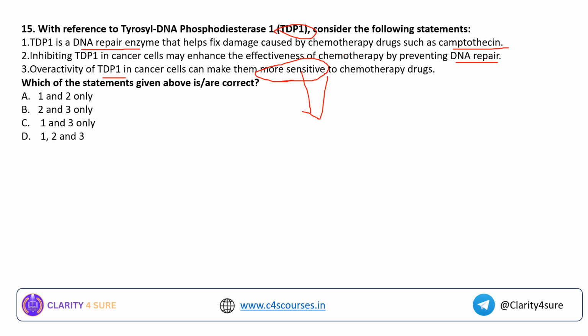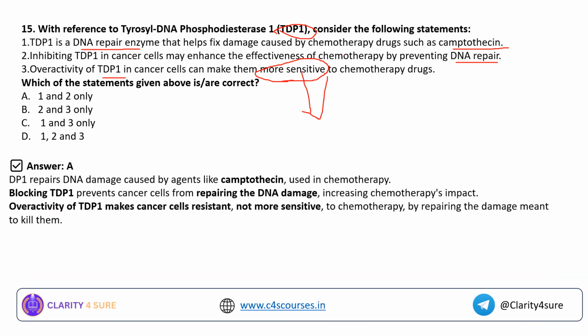So scientists have decided to target this TDP1 enzyme, so that once this enzyme is edited using CRISPR-Cas9 or whatever technology, gene knockout or gene silencing, whatever we can do to this TDP1, the treatment of cancer will become very easy. Okay, so for this question, we are eliminating option number 3. It is option number A, because I told you that overactivity of TDP1 makes cancer cells resistant, not more sensitive, because it will repair the damage that is meant to kill them.